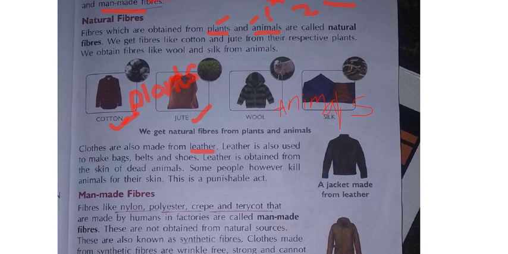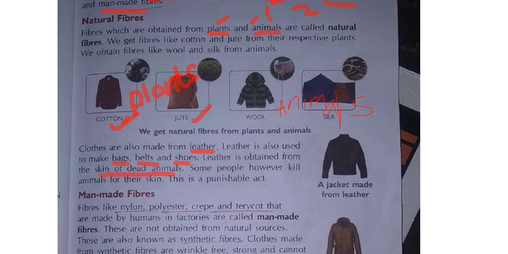Some sheep, some animals will die, no? From the dead animals they remove the skin, and they make these clothes. That removed skin is nothing but leather, children. Okay, so clothes are also made from leather. Leather is used for making bags, belts, shoes, and still for many purposes. Leather is obtained from the skin of dead animals.